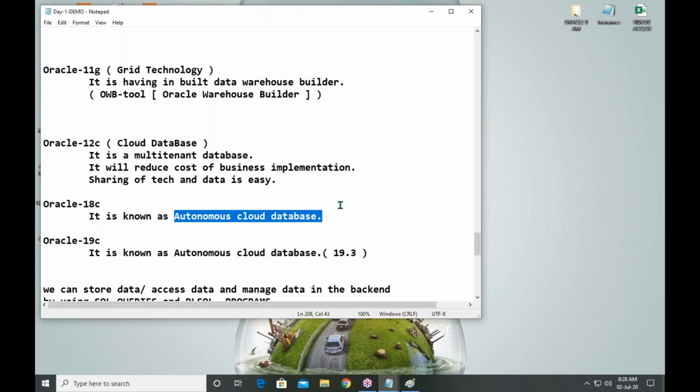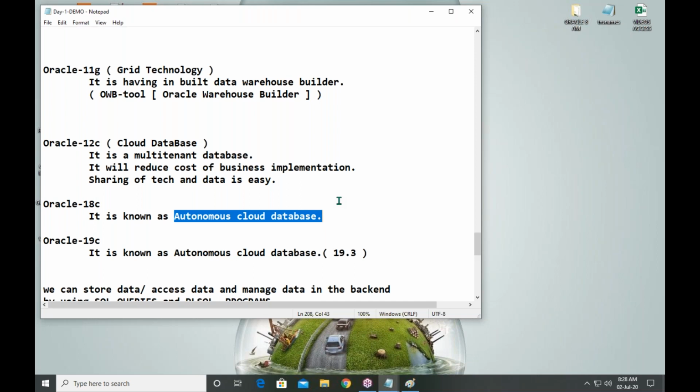They will provide support up to which year? 2023. For 19C also, they are providing support up to 2026. What is an autonomous cloud database? We have a doubt again. What is an autonomous cloud database?